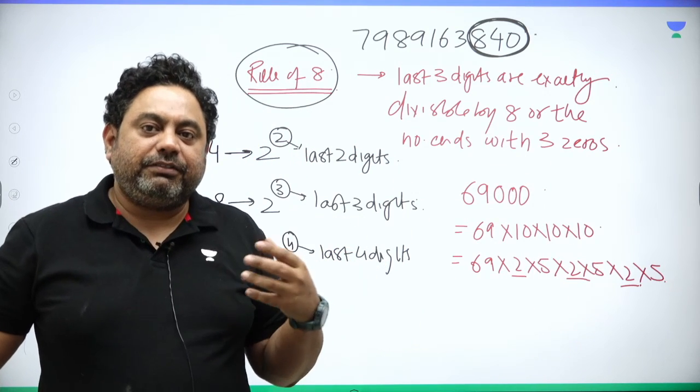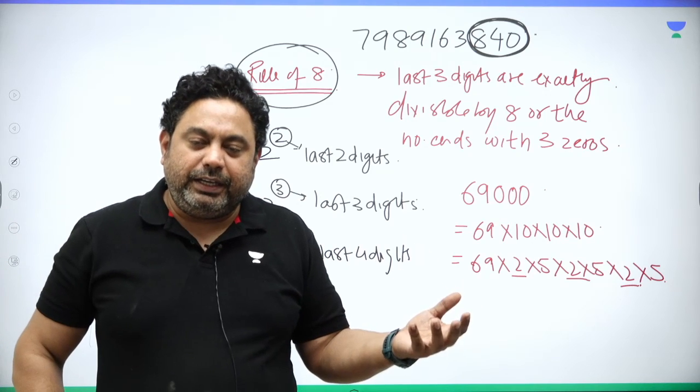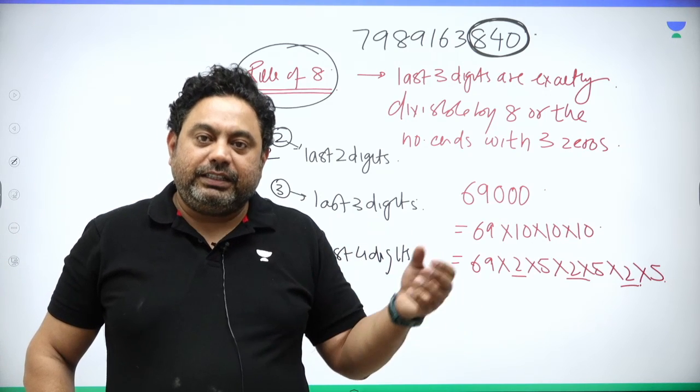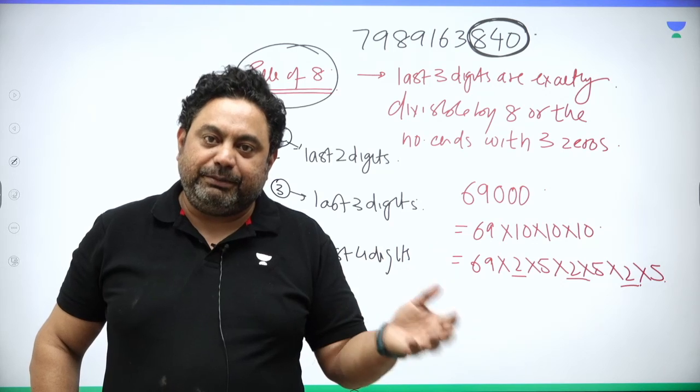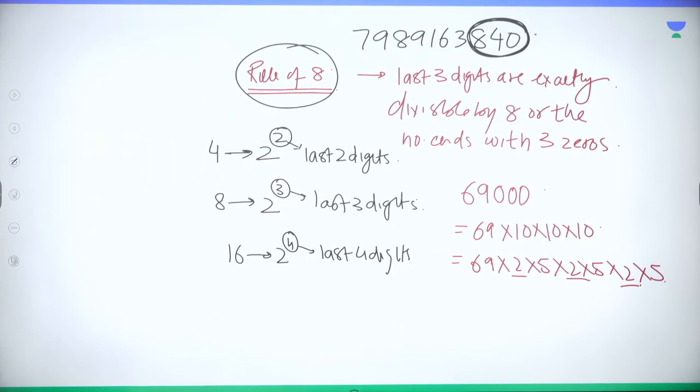Meaning, if you are given a number and you need to find the remainder on dividing by 8, then you just divide the last 3 digits by 8 and get the remainder, right? So please write it properly, guys. This is important. All right.